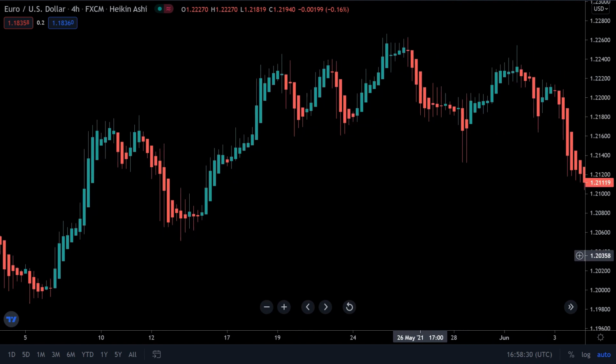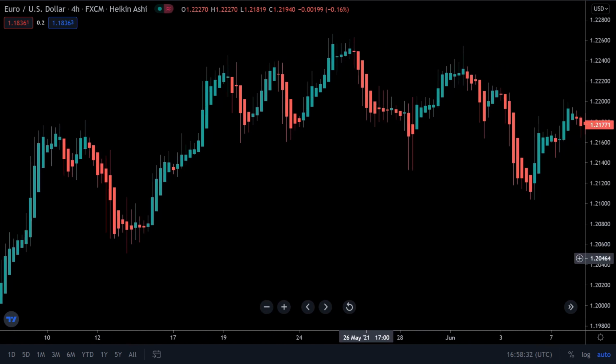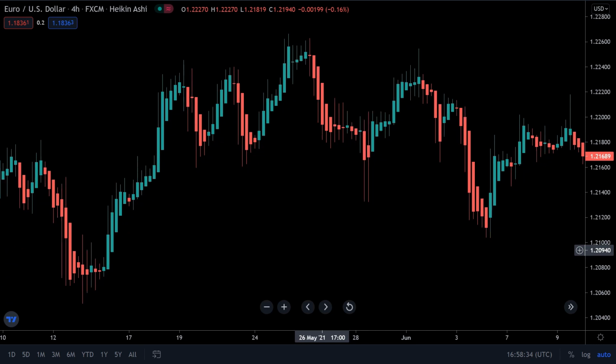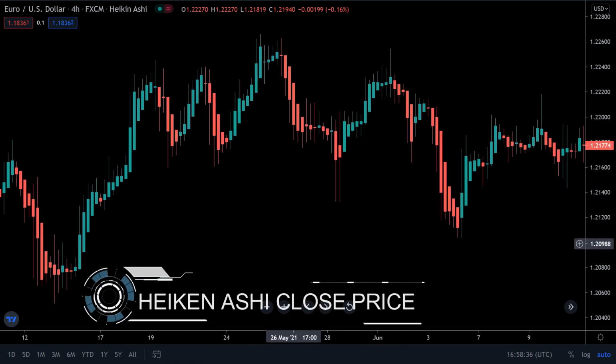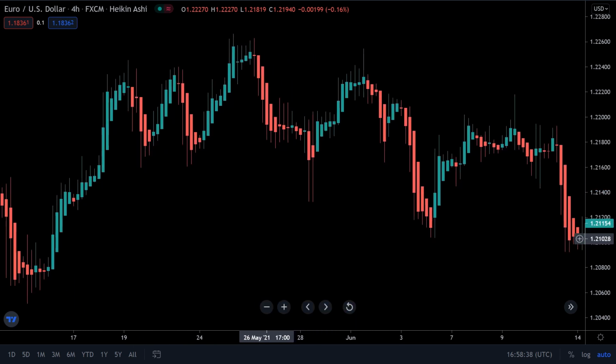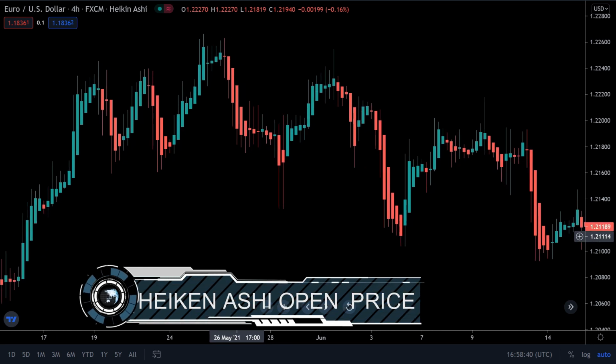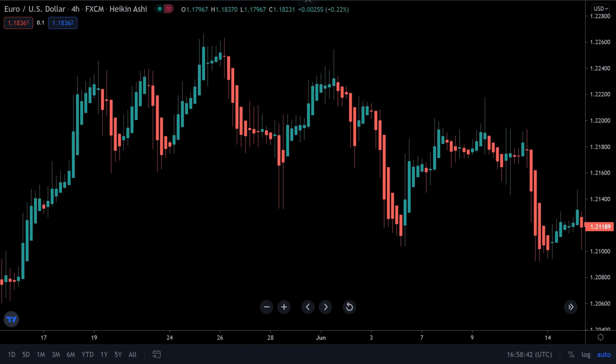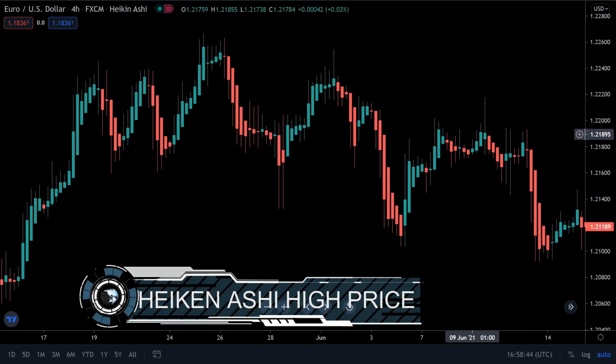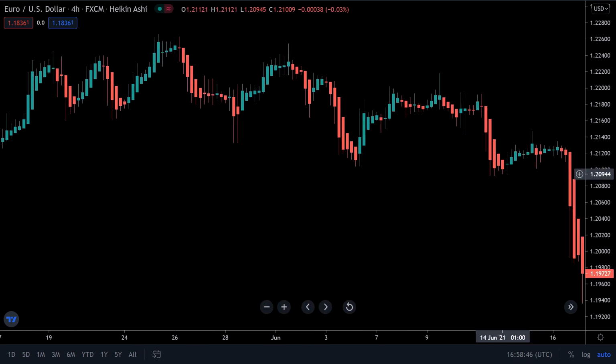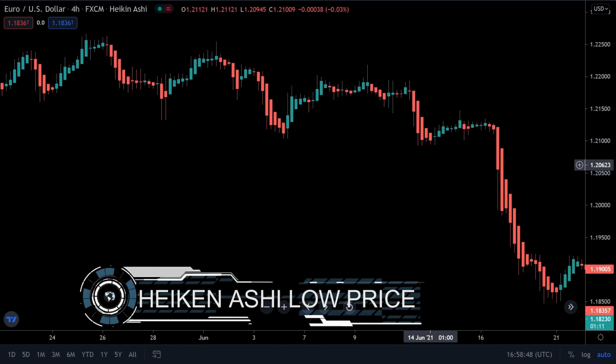So, how do you calculate the Heikin Ashi? To calculate the Heikin Ashi, you need the Heikin Ashi close price, the Heikin Ashi opening price, the Heikin Ashi high price, and lastly the Heikin Ashi low price.